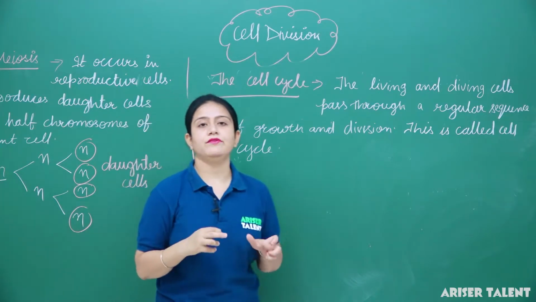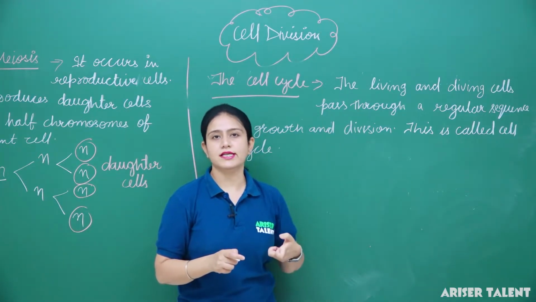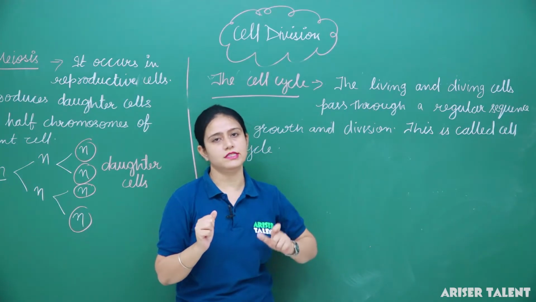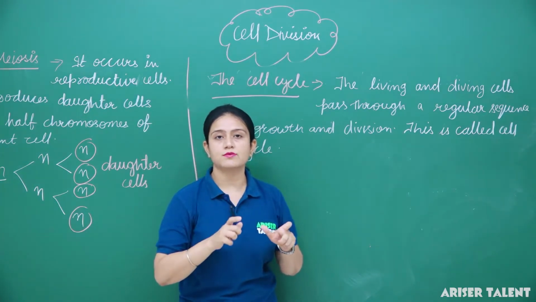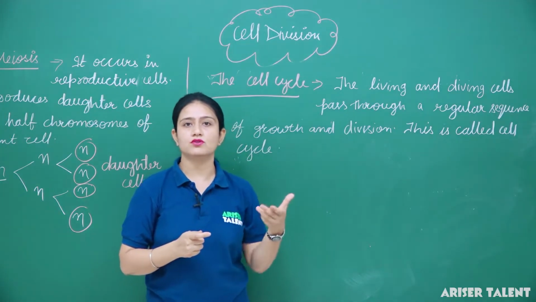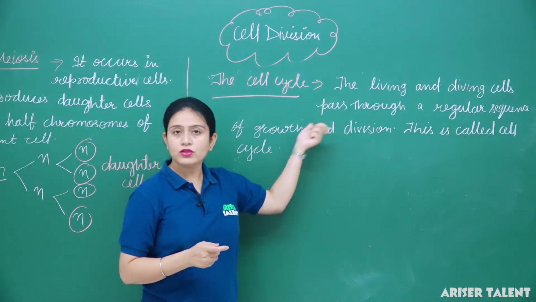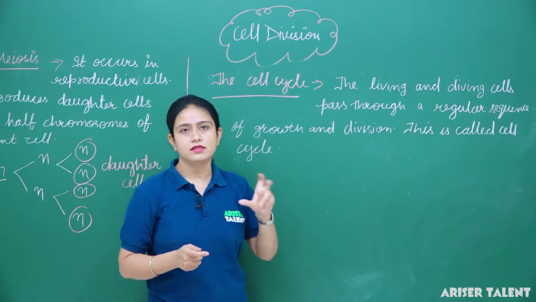Okay, what is the cell cycle? Every dividing cell will pass through a sequence of growth and cell division. Here we will study the different types of cell division. Then I will explain what the cell cycles are. Every living or dividing cell will pass through different, regular steps of growth and division. This is known as the cell cycle.